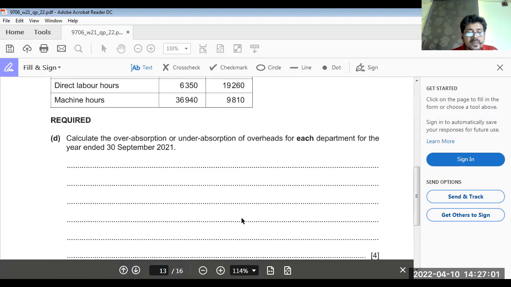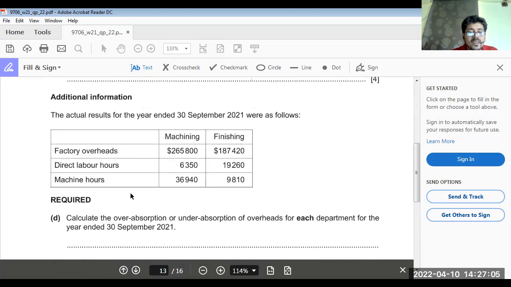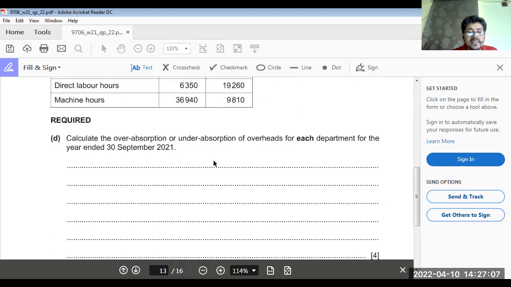Okay. Now C. Machining and finishing. So we'll write the heading over here: machining and finishing. Now actual overheads.